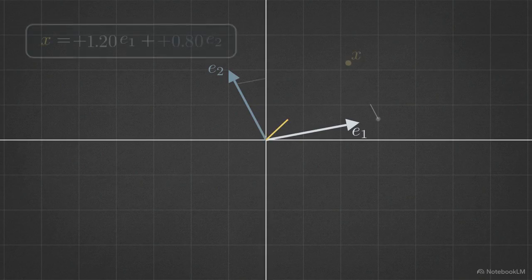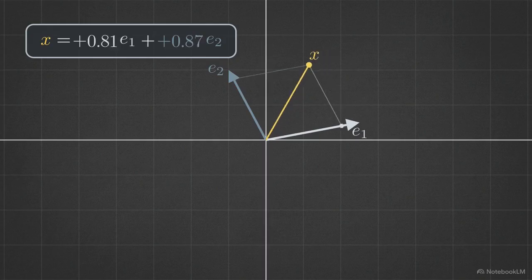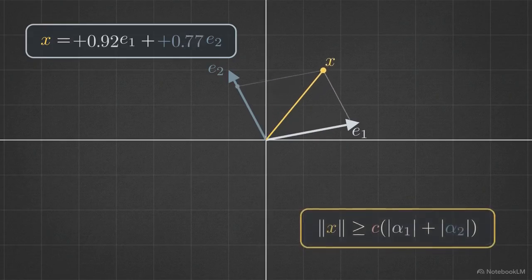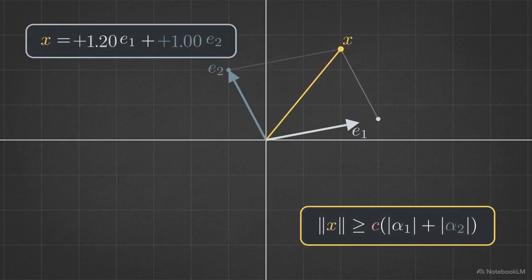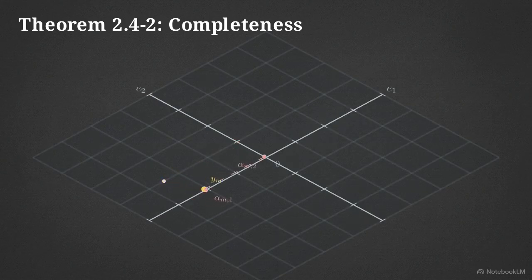To prove why these spaces are stable, we examine vectors and their coordinates. A target vector is formed by two linearly independent basis vectors. Because they point in different directions, they cannot cancel to zero unless their coordinates are zero. Length stays proportional to its parts. This property leads directly to Theorem 2.4-2.